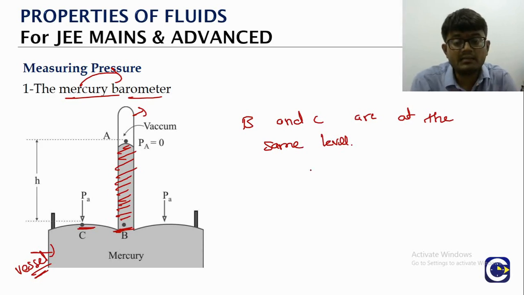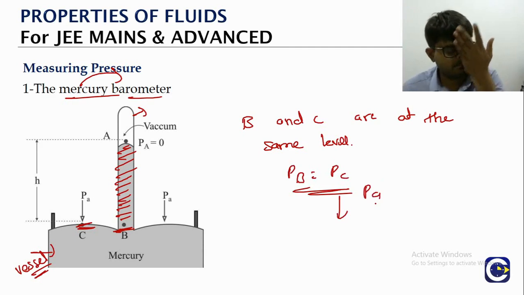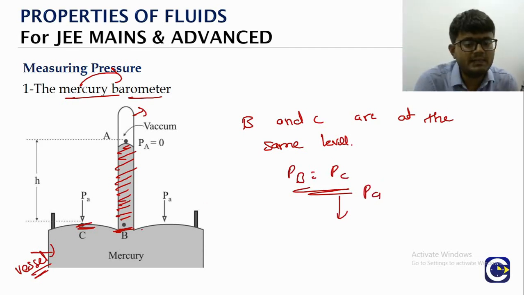B and C are at the same horizontal level, what does that mean? Pressure at B should be equal to pressure at C. But what is the pressure at C? C is a point which is just open to atmosphere. This is the atmospheric pressure. What about the pressure at B?